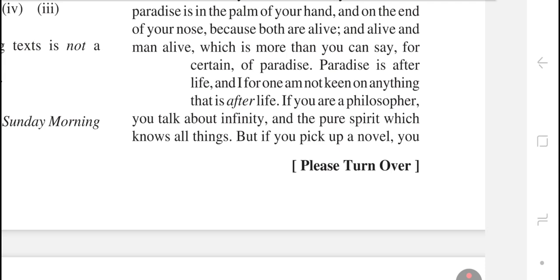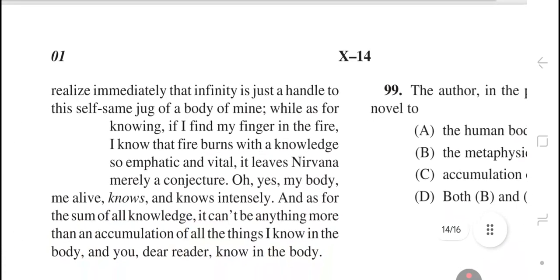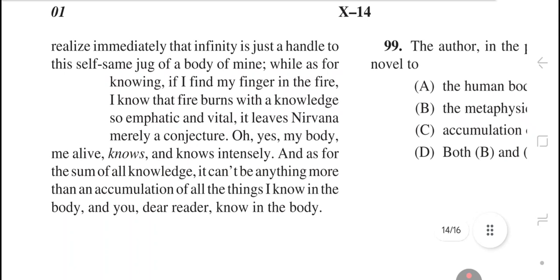Paradise is afterlife, and I, for one, am not keen on anything that is afterlife. If you are a philosopher, you talk about infinity and the pure spirit which knows all things. But if you pick up a novel, you realize immediately that infinity is just a handle to this self same jug of a body of mine.